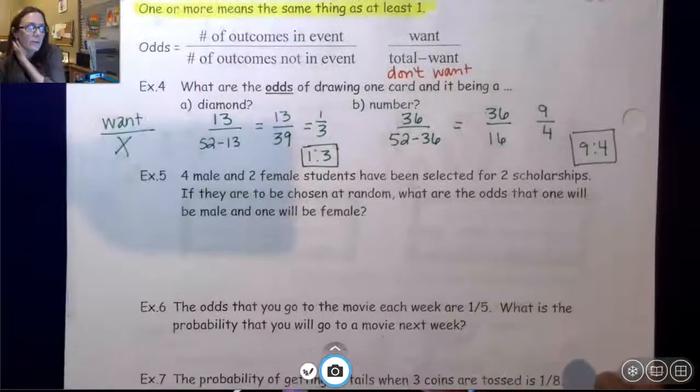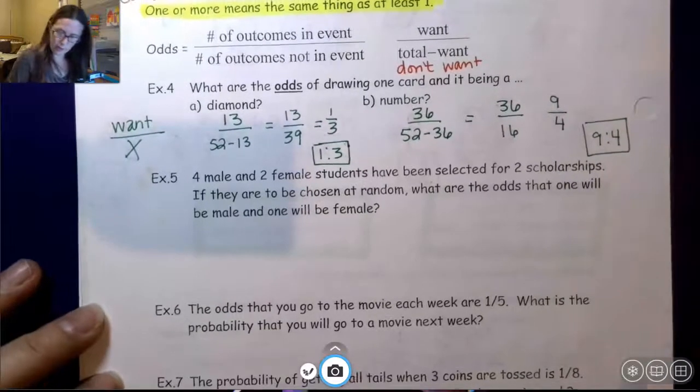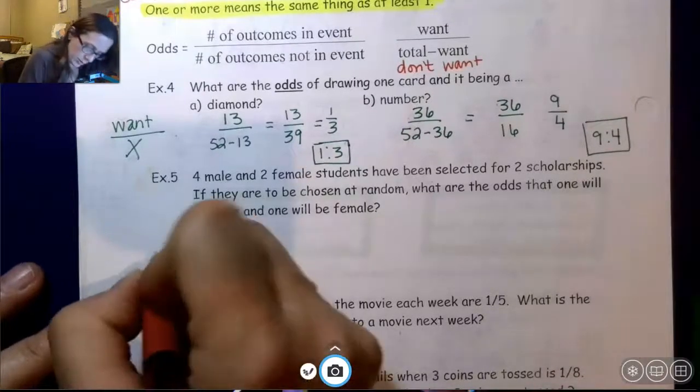Okay, so 4 male and 2 female students have been selected for 2 scholarships. If they are to be chosen at random, what are the odds that one will be male and one will be female? So what you probably want to do is figure out the actual probability. You need to figure out the probability so you can equate it to a number of what you want and the total.